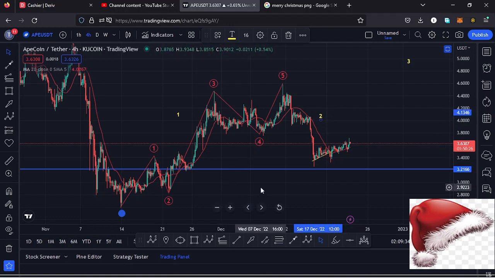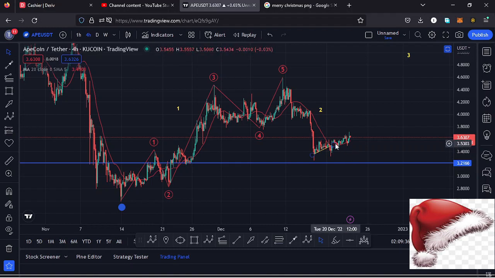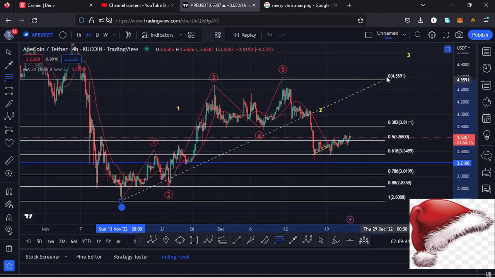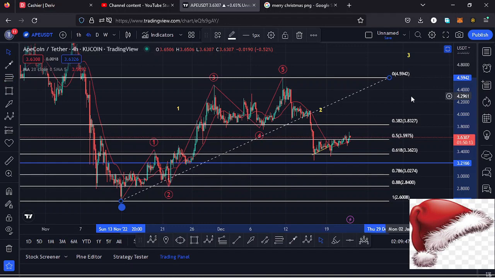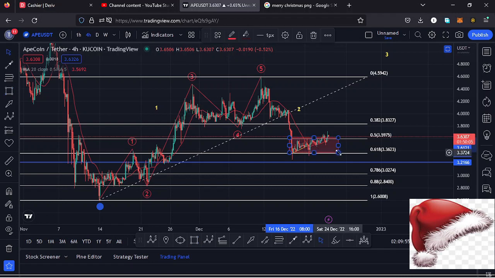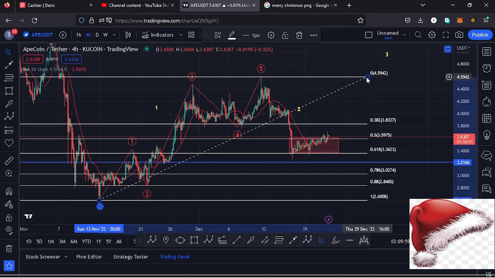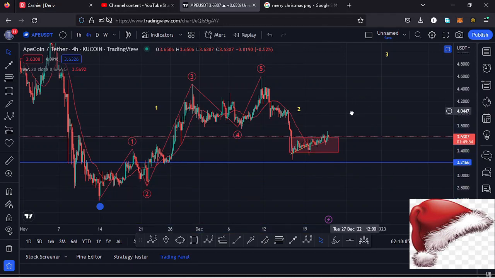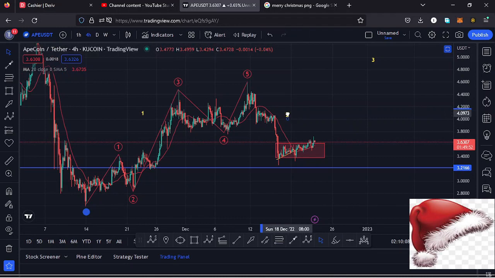And using the Fibonacci's to first sketch out a minimum retracement area to the lower side in the formation of a second wave, by connecting the Fibonacci's from the low of the first wave down there to the high of that wave 1, that gives me a minimum retracement area between the Fib level 0.5 and the Fib level 0.618, which perfectly lies between the $3.59 mark and the $3.36 mark, which is a target area that we have fully maximized. And that means there are chances that we might have seen the low for that higher Elliot wave count 2 to the lower side.